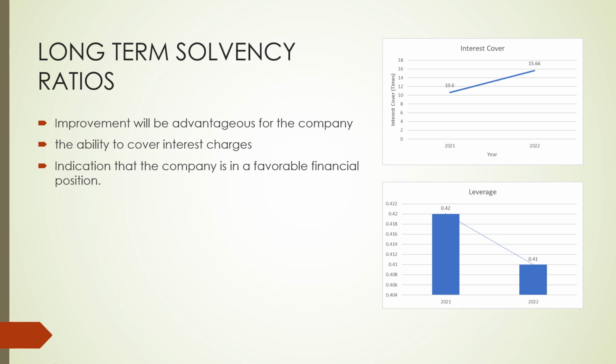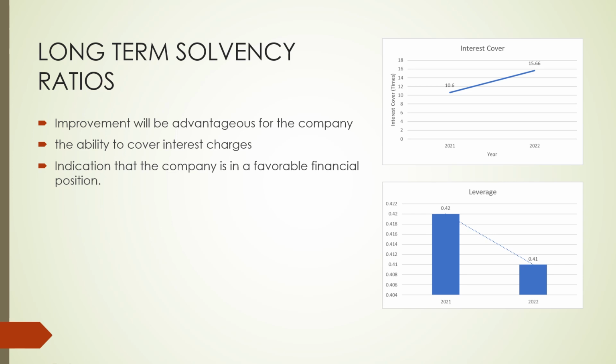Other than that, the leverage ratio is a measure of a company's ability to meet its financial obligations. The decreasing leverage ratio of IOI Group indicates that the company is in a favorable financial position as it drops from 0.42 to 0.41, which is a slight decrease. A lower leverage ratio suggests that the company is financially responsible and has a stable revenue stream, making it potentially a safer investment during periods of economic instability.